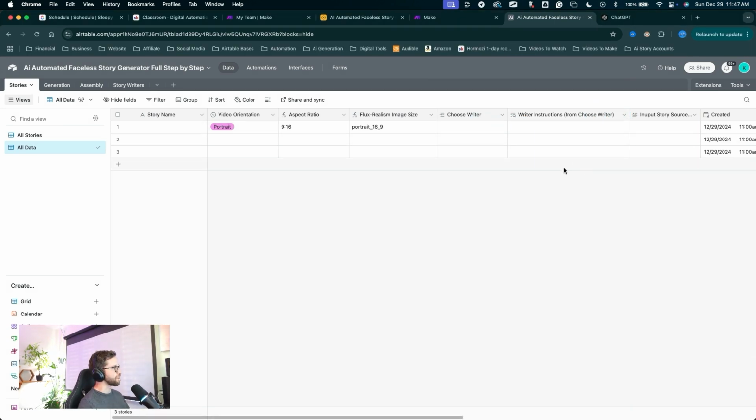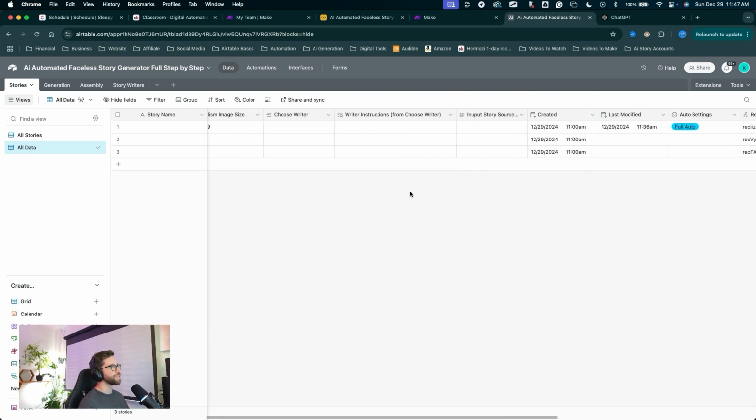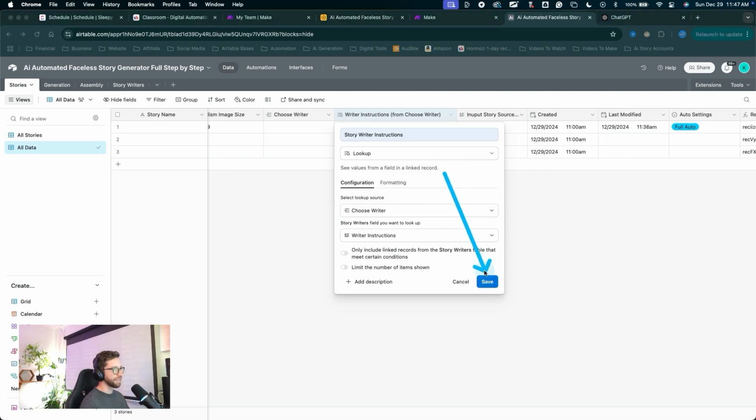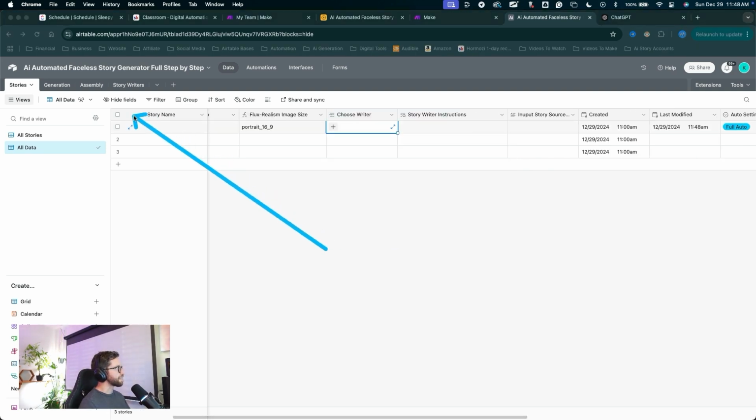Now we've got the choose writer field and the writer instructions from the choose writer connected field here. Again, don't worry if connected records are confusing. What we're going to do is name this field, double click on it, story writer instructions, and click save. There we go. So that is it for the story writers and the connection to the stories table. Let's move on to the next table.